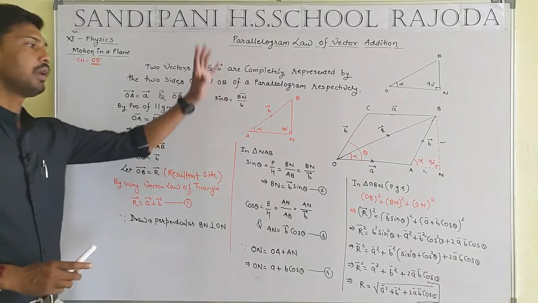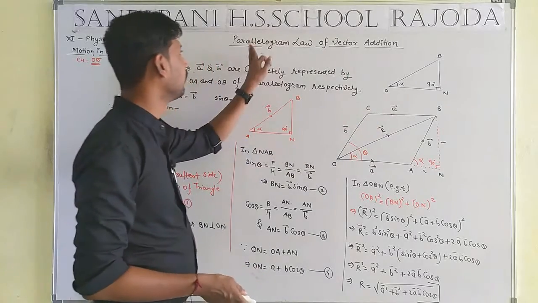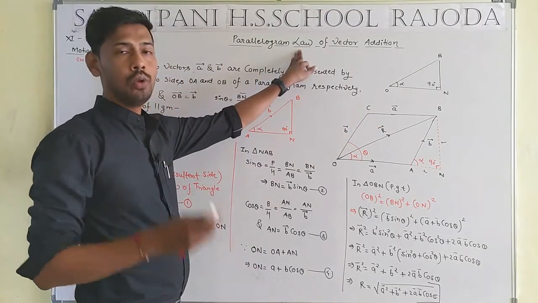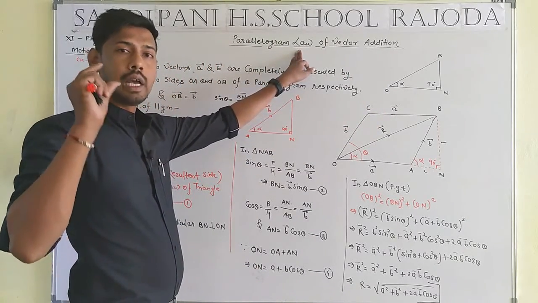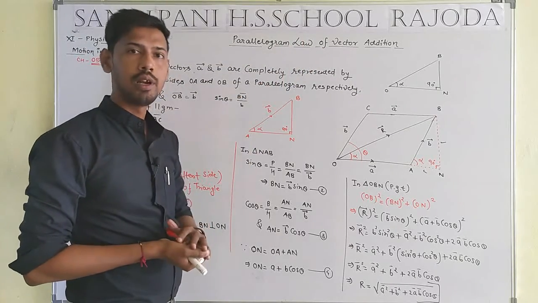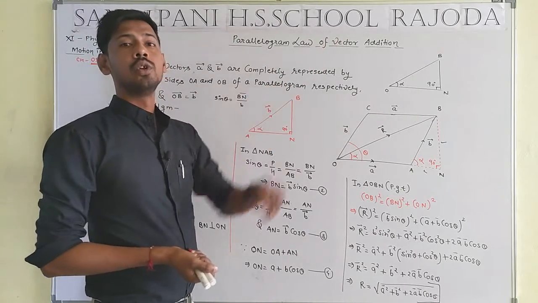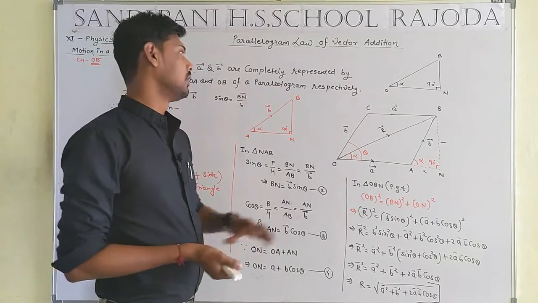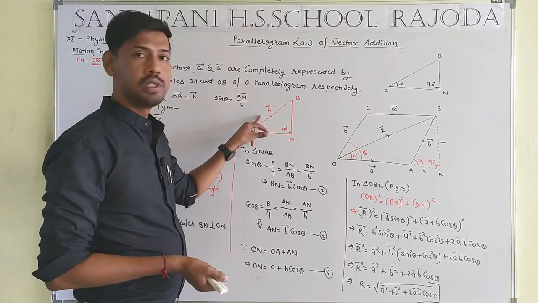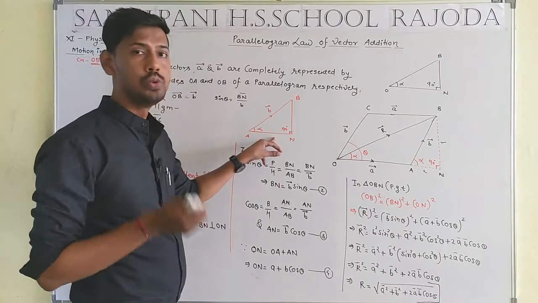Let me recall every point once more. First, the parallelogram law. A parallelogram is a type of quadrilateral. That means before this I must understand the triangle. What is the vector addition law of triangle? The opposite side will be equal to the sum of the other two sides.